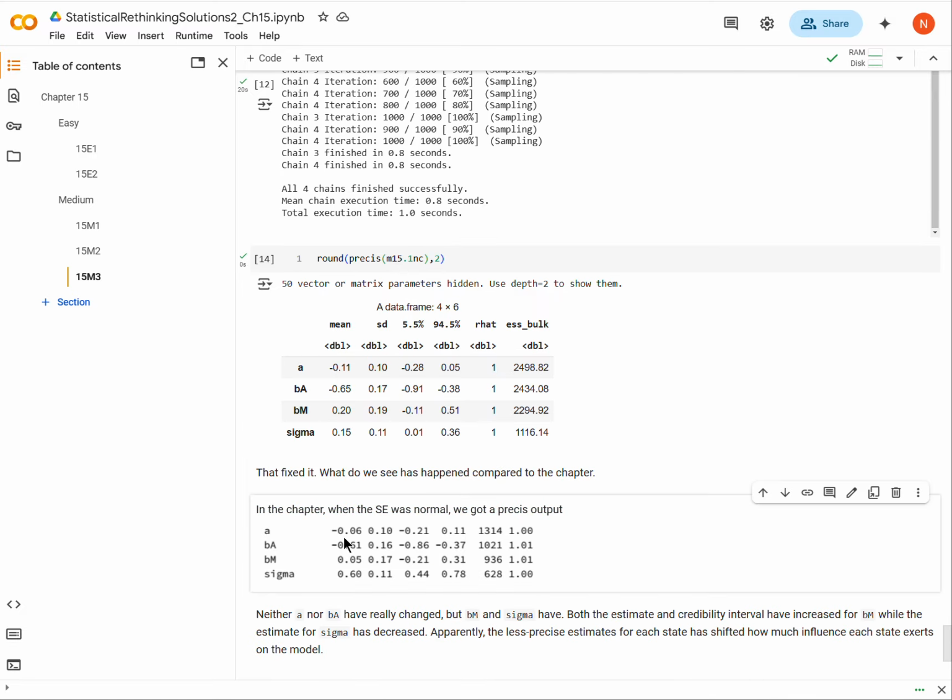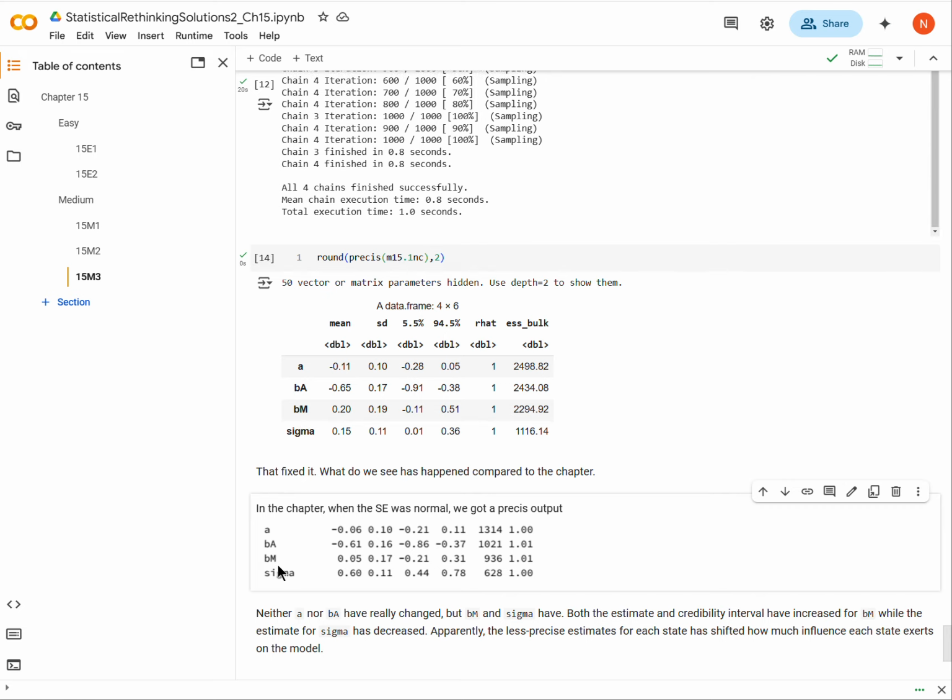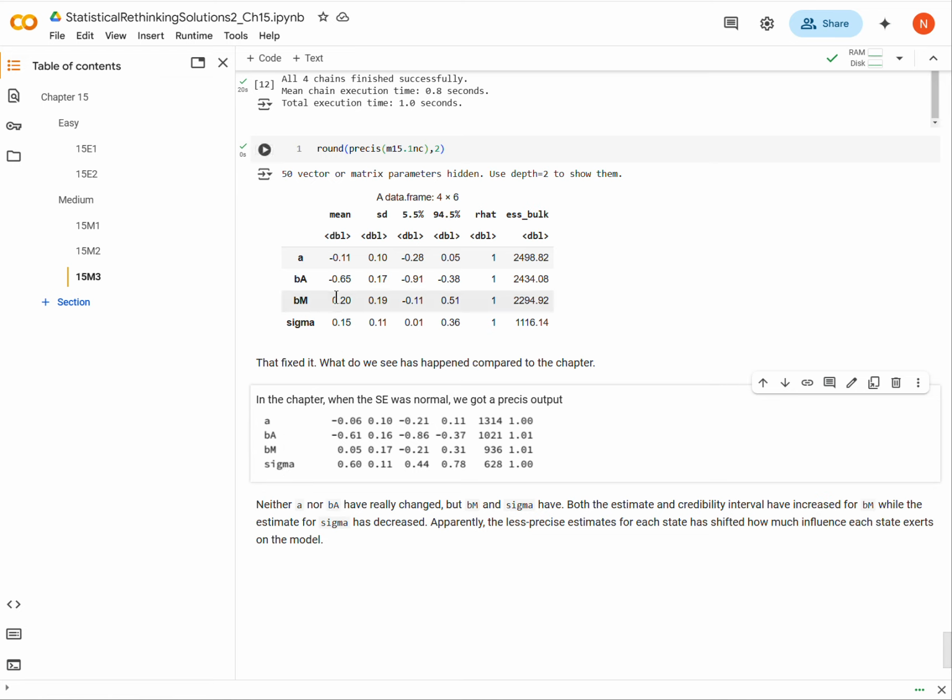So I've just copied and pasted the precis output from the chapter here. If we go item by item, looking at A, the intercept, it's a little different, but I would guess that it's basically the same. Same for BA, it's slightly different, but roughly the same. But when we get to BM, the marriage rate, it seems like there is a fairly substantial difference. It's not really clear, but it seems to be. And then sigma has also been reduced pretty considerably here.